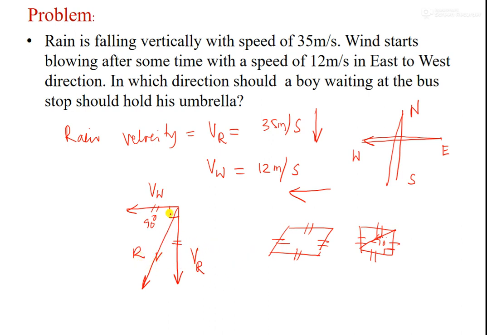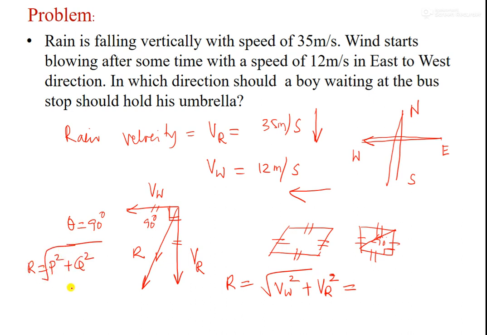As a special case, when two vectors have an angle of 90 degrees between each other, as per special case 3, R is equal to the root of VW square plus VR square. You have seen there that when theta is equal to 90 degrees, this is the formula, R equals the square root of P square plus Q square, from the previous analysis.